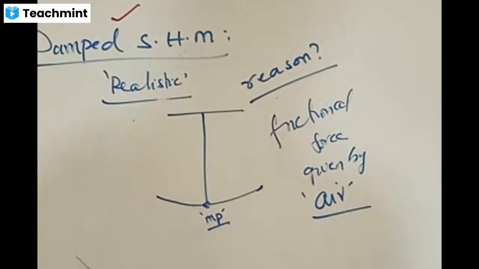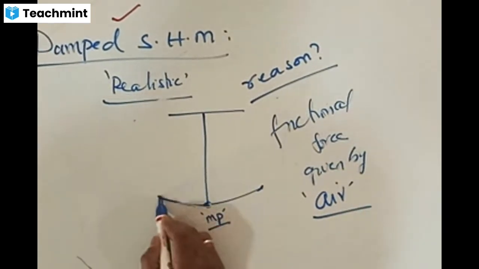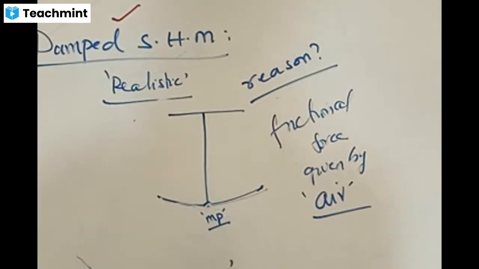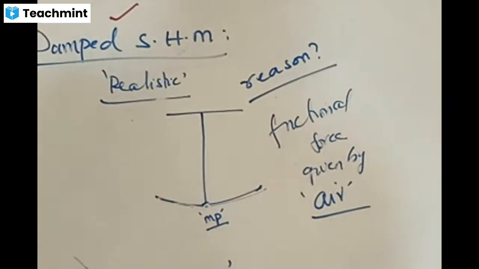Now the question is, try to answer this. In what direction does the frictional force on this mass act? Listen, the mass is moving like this, it is going like this, it is continuous. On this mass only some force has to act. Some force has to act on the mass to stop it. In what direction is that force going to act?